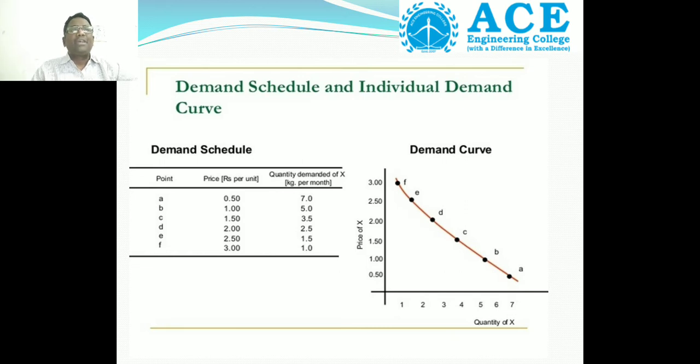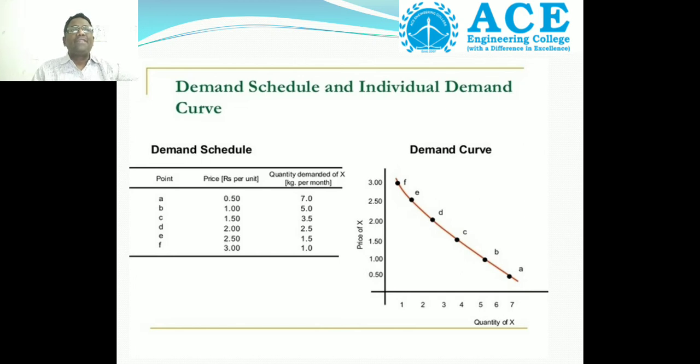On the basis of this table, we draw the demand curve. How do we draw it? On the OX axis, we take the quantity demanded of product X. On the OY axis, we take the price of the product. Then we combine them. When the price is 1, the quantity demanded is 5 units.